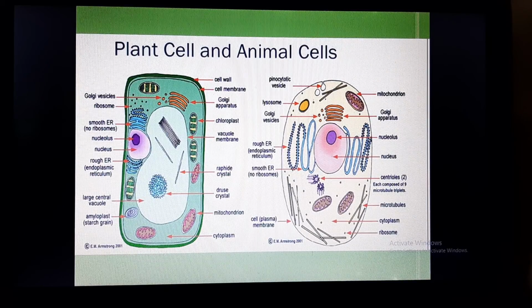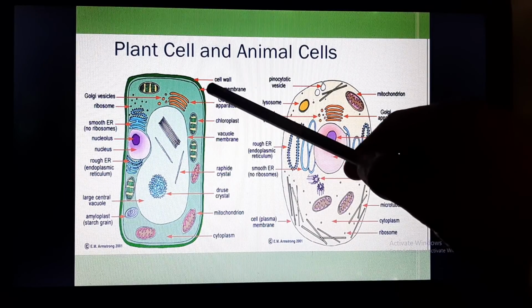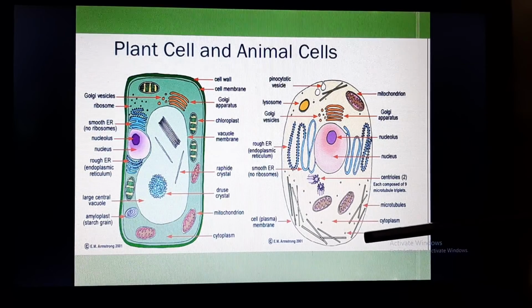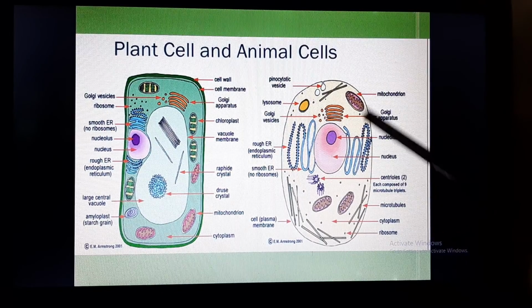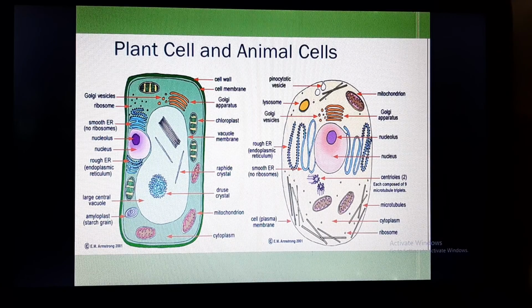So here you can see this structure. This is the structure of the plant cell. Here the cell wall made up of cellulose is present, whereas there is no second outermost covering present in the animal cell. Here you can see the cell membrane, and here also you can see the cell membrane. So in animal cell, cell wall is absent. Next you can look at the size of the vacuole.